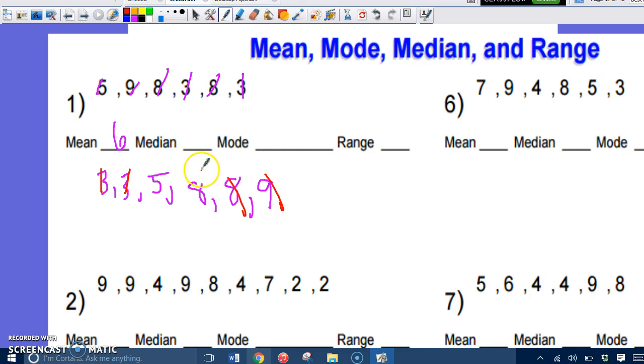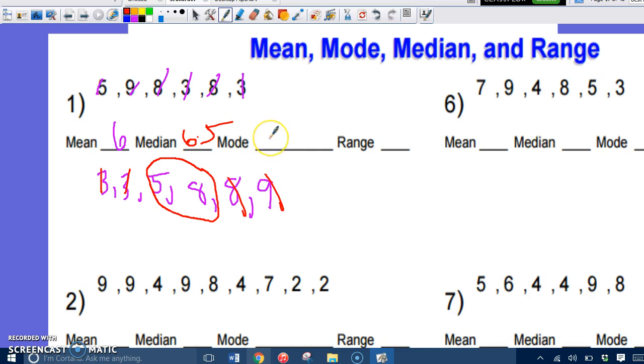So if you have 2 digits left in the middle, what you would do is find the average of these. Okay, let me try it again. Back up. When we're finding the median, it is the middle number. So you can count off until you get to the middle. If there are 2 digits in the middle, what you would do is find the average of these. So I have 5 plus 8, and then divide by 2, because there are 2 digits in the middle. If you do that correctly, you will get 6.5 as your answer.